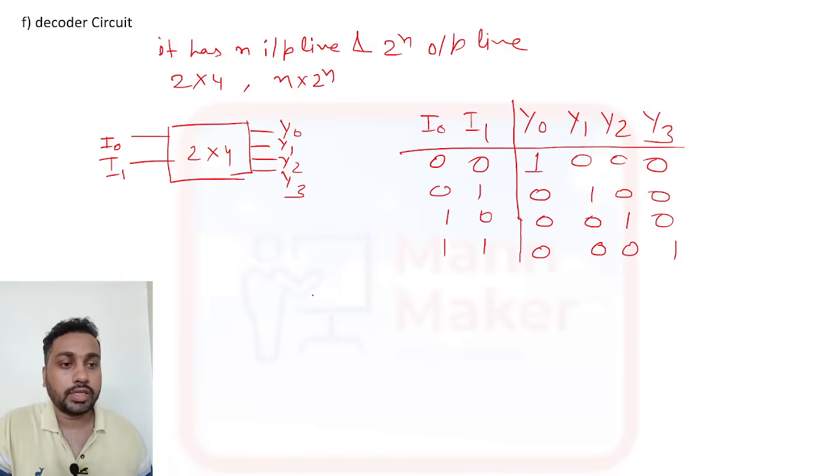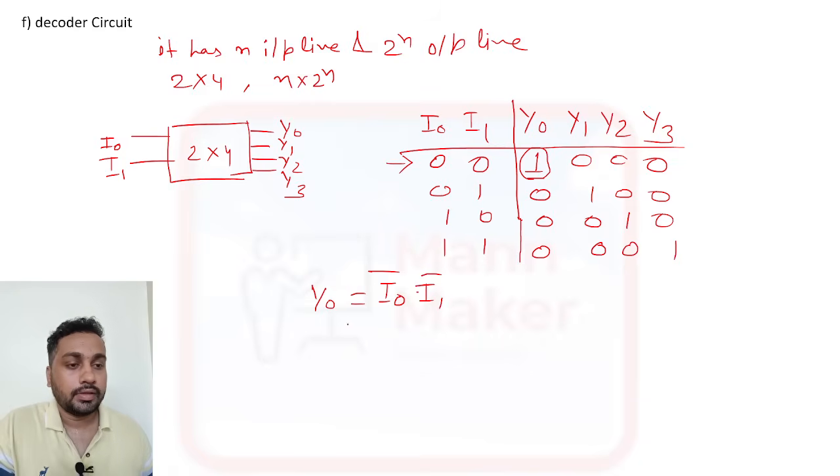Now if you see the logic diagram, Y0 is what? Y0 is getting high when the condition is I0 bar and I1 bar. Y1 is getting high when I0 bar is there and I1 is there.